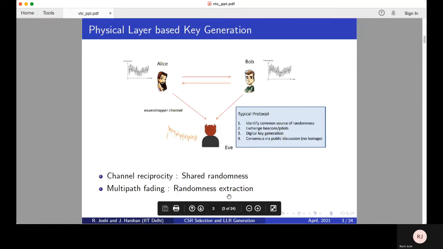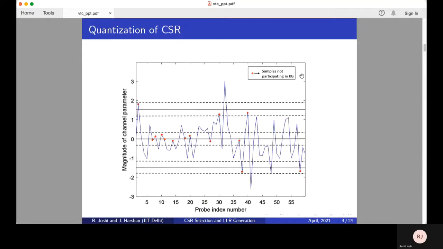Due to multipath fading, each consecutive block gives a random channel estimate, that is, it offers statistical independence across the key. By the end of the probing phase, two parties observe a correlated random process, also known as common source of randomness, which they quantize to get a key that is correlated across the two users.